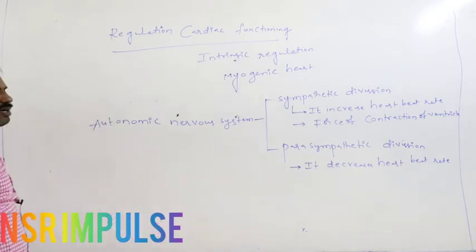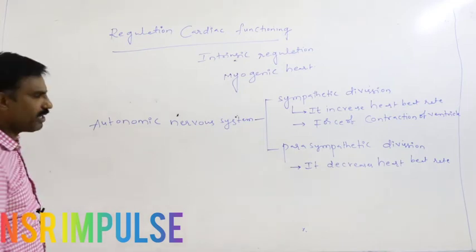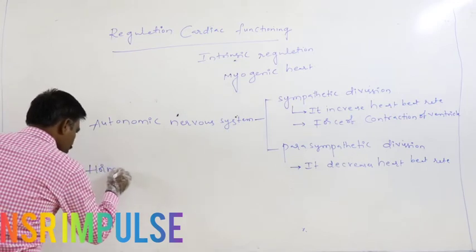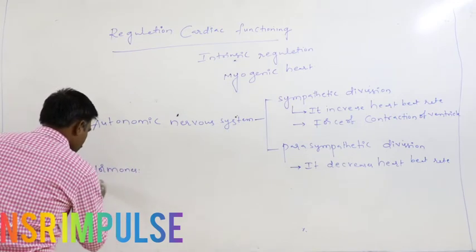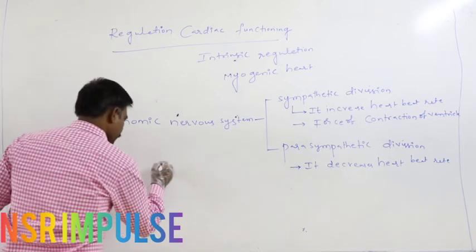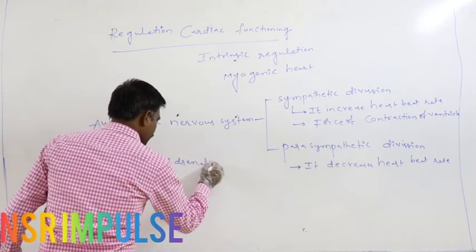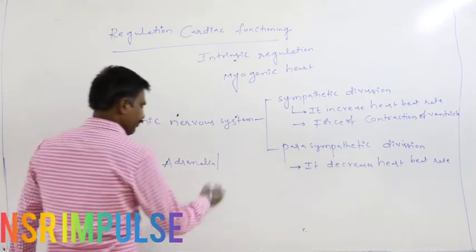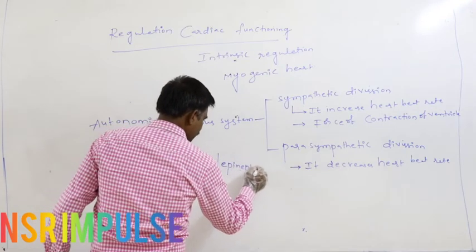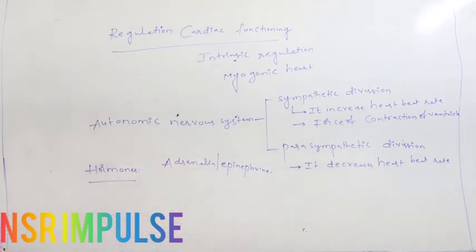Similarly, what are the hormones which play a greater role in increasing the heartbeat rate? Adrenaline, or epinephrine, is one hormone that increases the heartbeat rate.